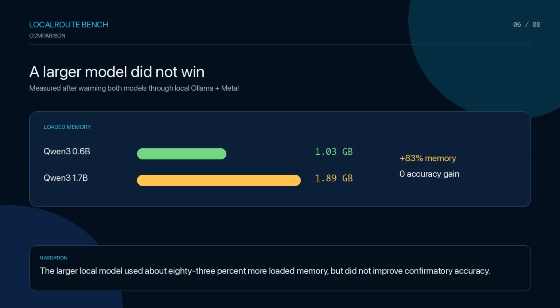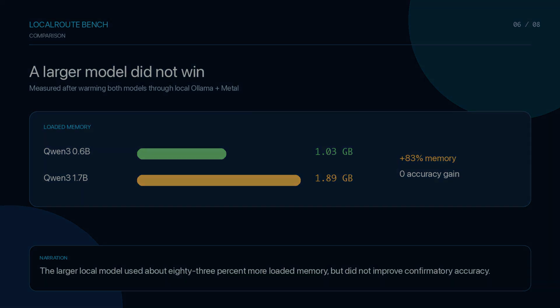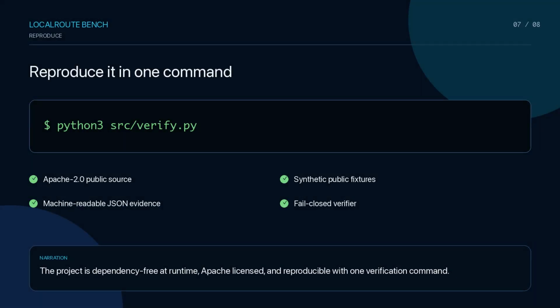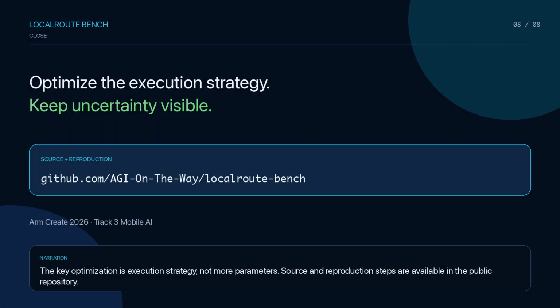The larger local model used about 83% more loaded memory, but did not improve confirmatory accuracy. The project is dependency-free at runtime, Apache licensed, and reproducible with one verification command. The key optimization is execution strategy, not more parameters. Source and reproduction steps are available in the public repository.